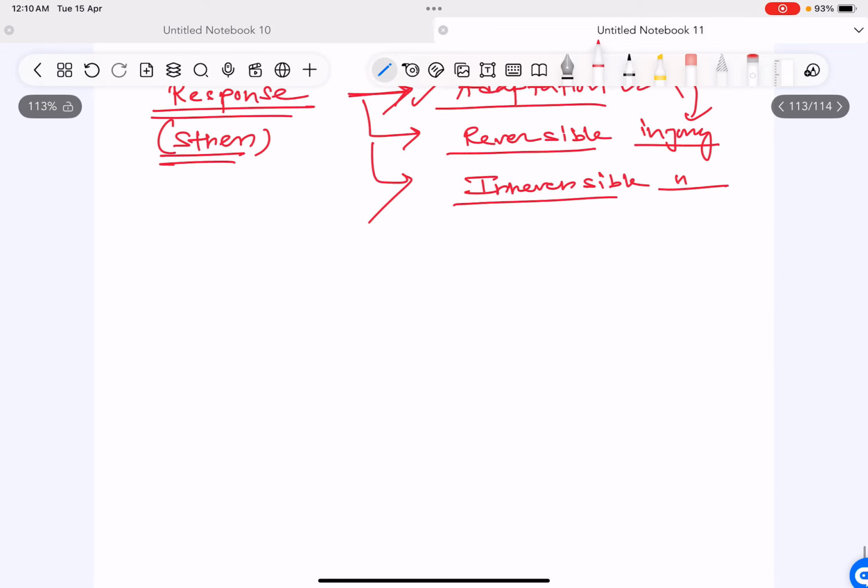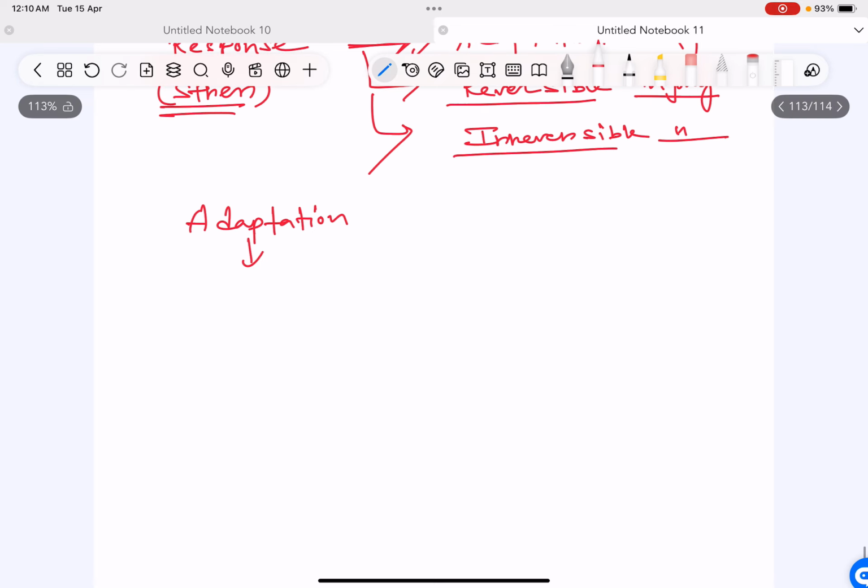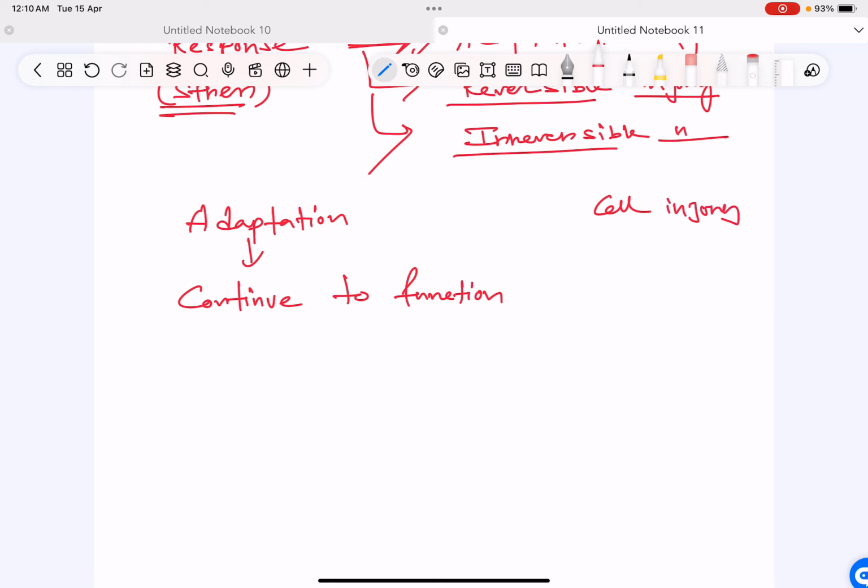So in adaptation, the cell continues to function. In cell injury, that is both reversible and irreversible injury, there is impairment of the cell's function.